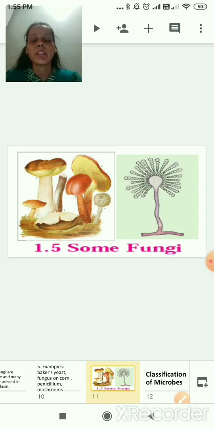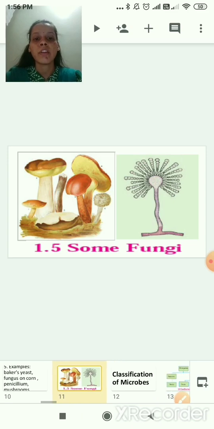What is kingdom 4? Yes, plantae. Kingdom 4 plantae, that we will not study this year because you know it very well. It consists of all the plants, bushes, trees, herbs, grasses and all. And kingdom 5 is animalia. It consists of all the animals. So we will not study kingdom 4 and 5 in detail. Now we'll start with the next topic, classification of microbes from your textbook.